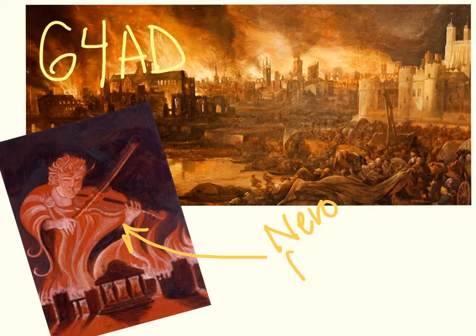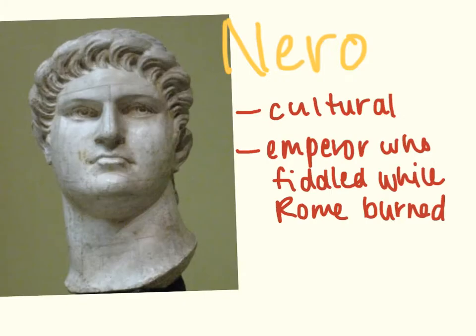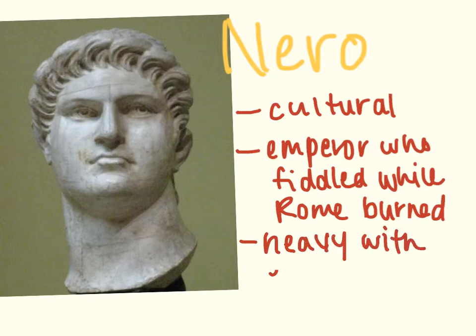So here's Nero fiddling away as Rome is burning to the ground. Nero was also a cruel leader and was very heavy with the executions. He even executed his own mother. Eventually, Nero was driven from the throne by a rebellion.